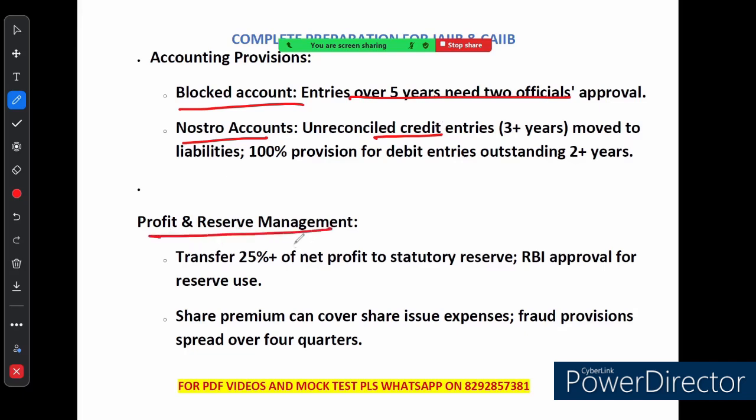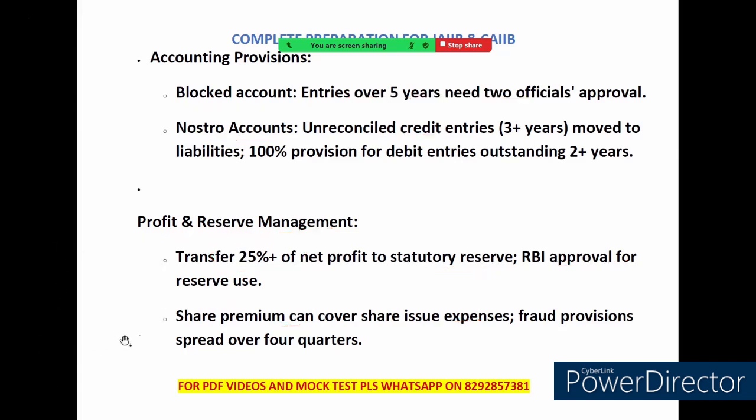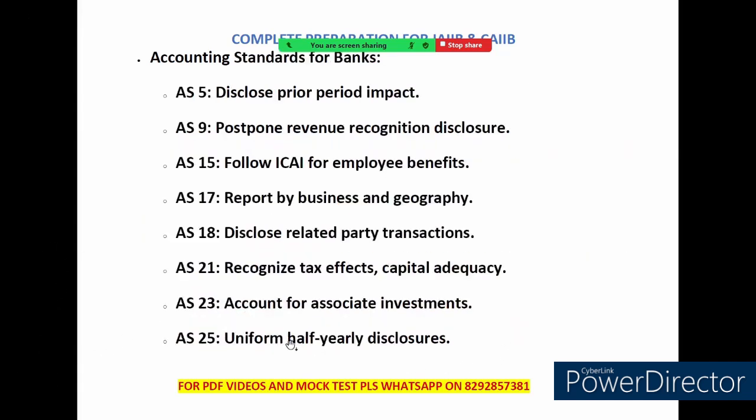Now banks are also required to transfer at least 25% of their net profit to a statutory reserve, and they need RBI approval to use that reserve. Additionally, if the bank raises money by issuing shares, they can use the share premium to cover the cost of issuing those shares. In the case of fraud, provision can be spread over 4 quarters instead of handling it all at once. You can see for fraud, provision is spread over 4 quarters.